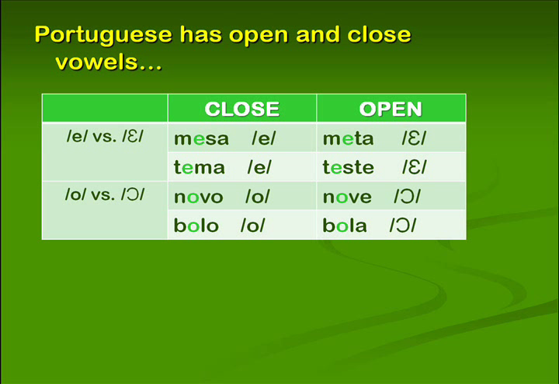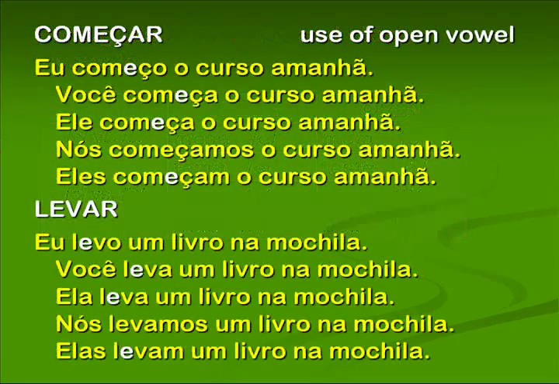Moving on to the O sounds, we have novo versus nove, novo, nove, or bolo, cake, versus bola, bolo, uma bola, okay? So rewind that part if you didn't quite hear the difference and practice making those different vowel sounds, okay? Okay, now back to our verbs.